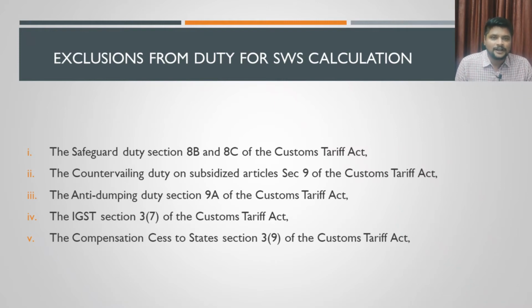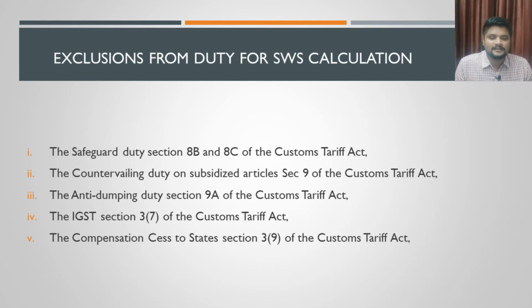Third is anti-dumping duty calculated under section 9A of the Customs Tariff Act. Even on anti-dumping duty you will not calculate SWS. Then on IGST you will not calculate SWS, as well as on the GST compensation cess. On all these items you will not calculate SWS because these items are not levied as per section 12 of the Customs Tariff Act. These items are levied under different sections. That is the reason SWS will not be calculated on all these duties. That is all about the first type of duty.